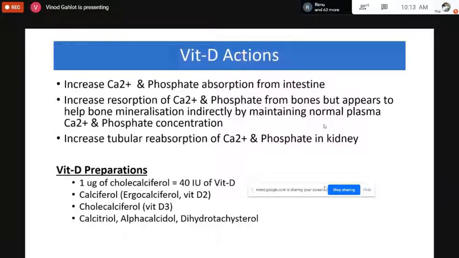So increased tubular reabsorption of calcium and phosphate also occurs in the kidney. That's why it is helpful in maintaining the plasma concentration of both the ions. So these are the different preparations for vitamin D. 1 microgram of calciferol is equal to 40 international units of vitamin D. Calciferol, also called ergocalciferol or vitamin D2, cholecalciferol or vitamin D3, calcitriol, alfacalcidol, or dihydrotachysterol. They all are different preparations of vitamin D.